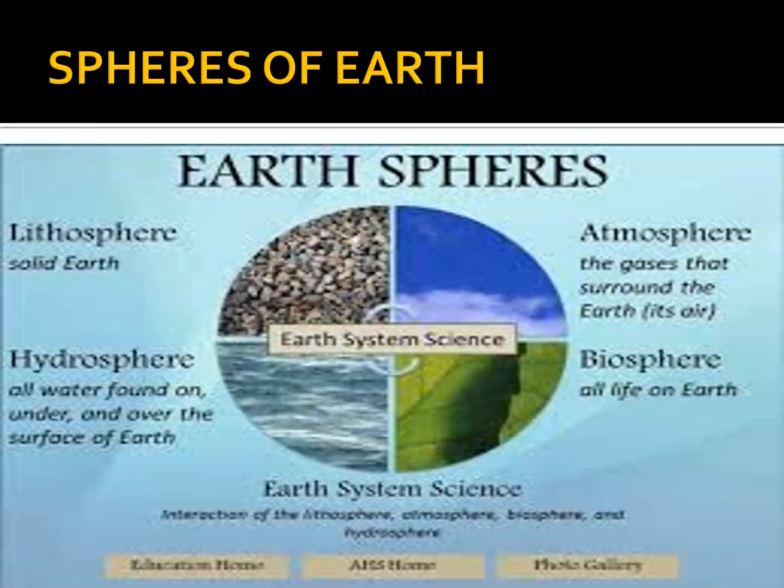Mercury, Venus, Earth, Mars, Jupiter, Saturn, Uranus, Neptune. So these all are the planets. So Earth is the 3rd planet in the solar system.